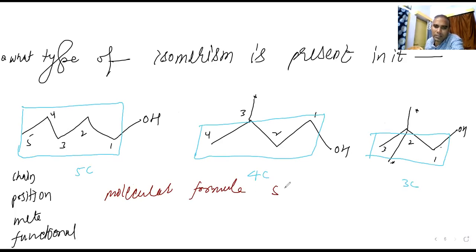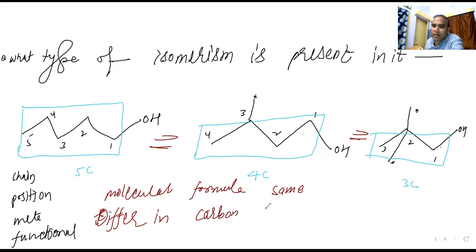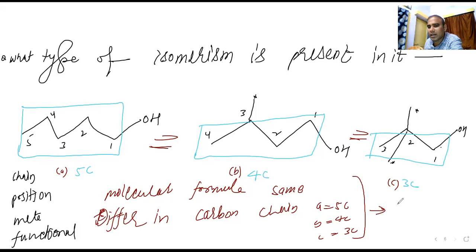Okay, molecular formula same. In all of them you will find the same carbon and hydrogen. Now where are they differing? All the compounds differ in the carbon chain. Because here, A has how many carbon? 5 carbon. B has how many carbon? 4 carbon. C has how many carbon? 3 carbon. So the molecular formula is the same, the chain is different. So what kind of isomerism is this?